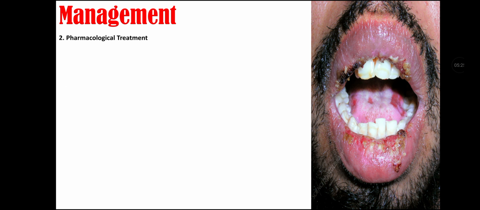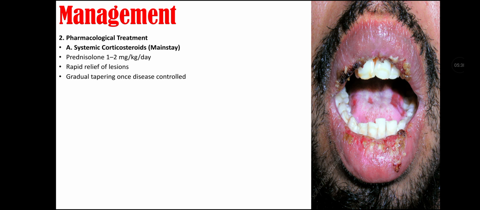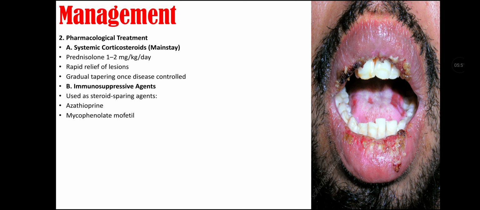We can also go for pharmacological treatment in pemphigus vulgaris that may include systemic corticosteroids, for example, prednisolone 1 to 2 mg per kg per day, and it is for the rapid relief of lesions. But gradual tapering should be done once disease is controlled. We can also give immunosuppressive agents that are used as steroid-sparing agents. They include azathioprine, mycophenolate mofetil, cyclophosphamide, and methotrexate.